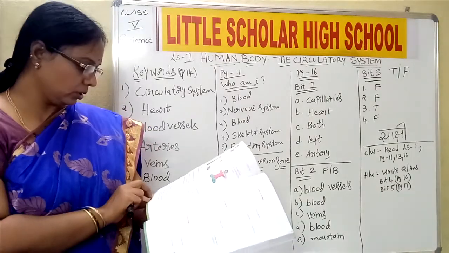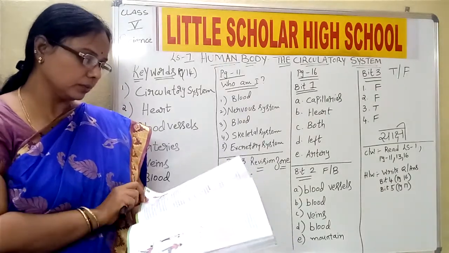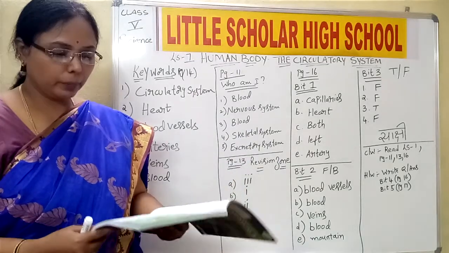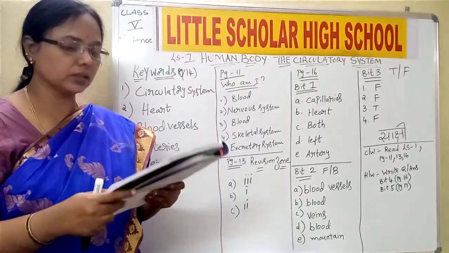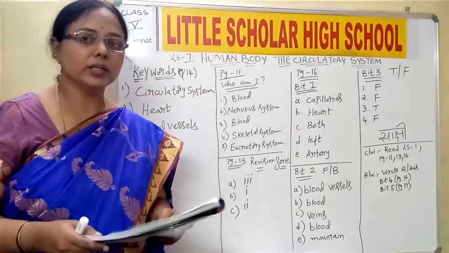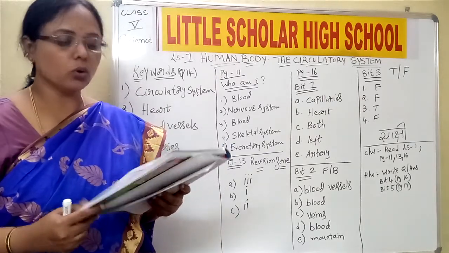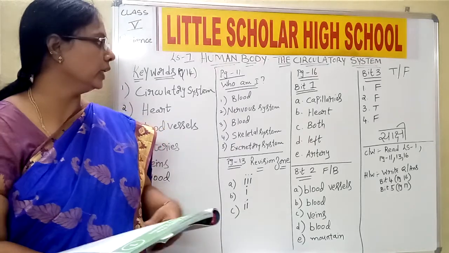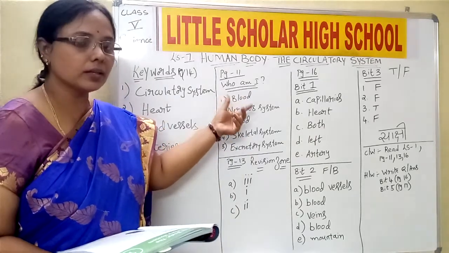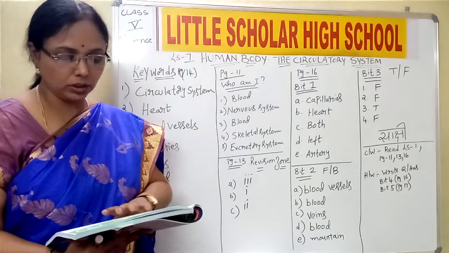Now come to page number 11 in your textbook, children. On page number 11 there is a small exercise. Who am I? Let me read the question out first. I carry nutrients and oxygen to all parts of your body. It is nothing but the blood. So the answer is blood. Please mention it in your textbook.